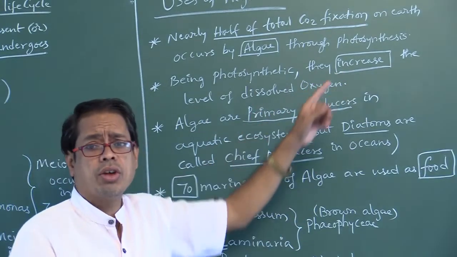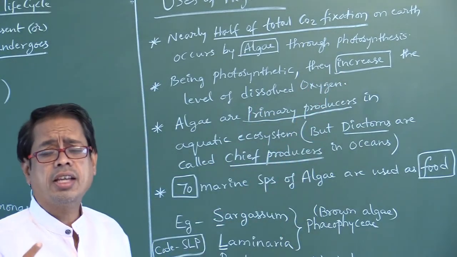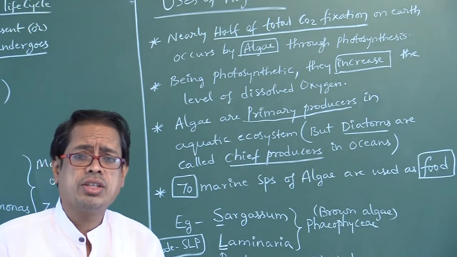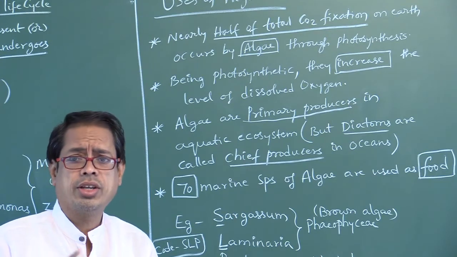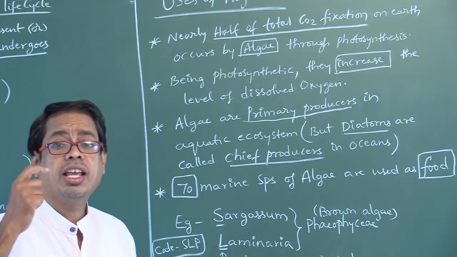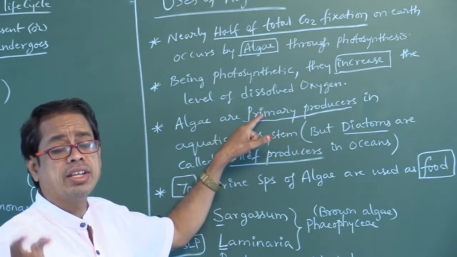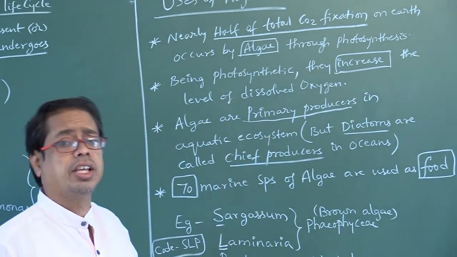Increase or decrease? You have to say increase. Why? During photosynthesis O2 is released outside, so the oxygen level is increased in the water.